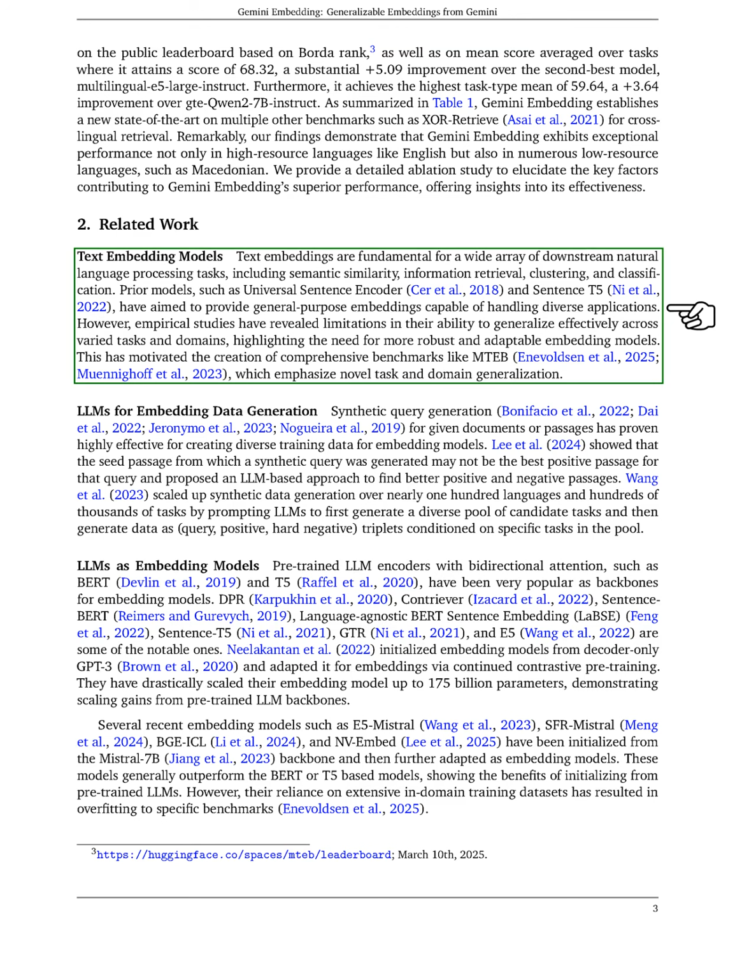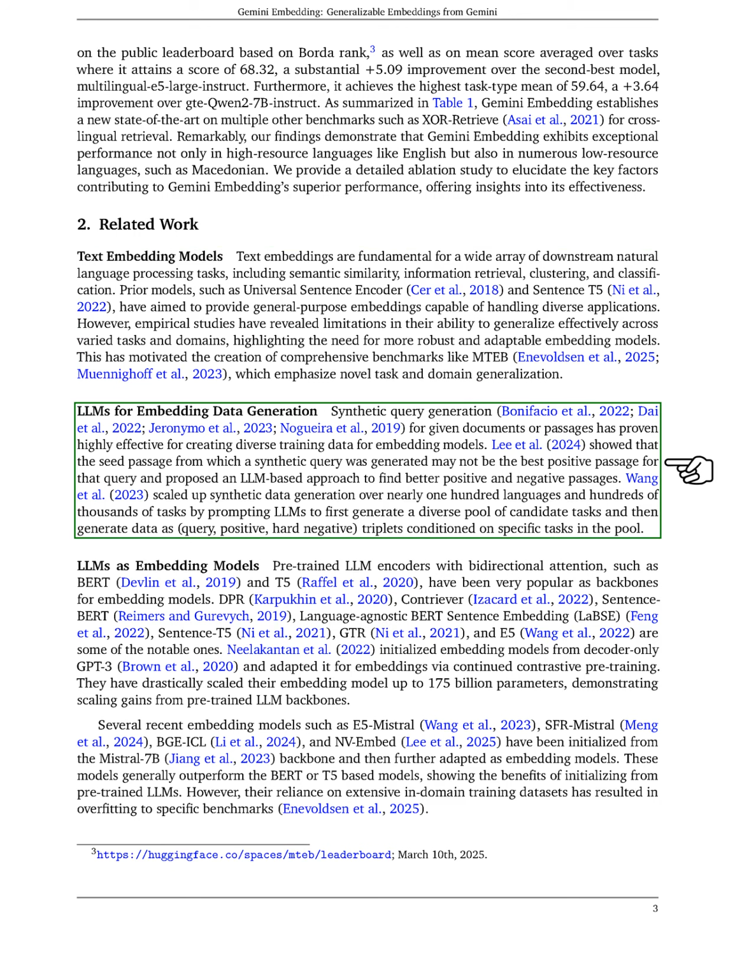In the related work section, we note that text embeddings are crucial for various natural language processing tasks, including semantic similarity and information retrieval. Previous models like Universal Sentence Encoder and Sentence T5 aim to provide general-purpose embeddings but face challenges in generalizing across different tasks. This has led to the development of benchmarks like MTEB, which focus on task and domain generalization.